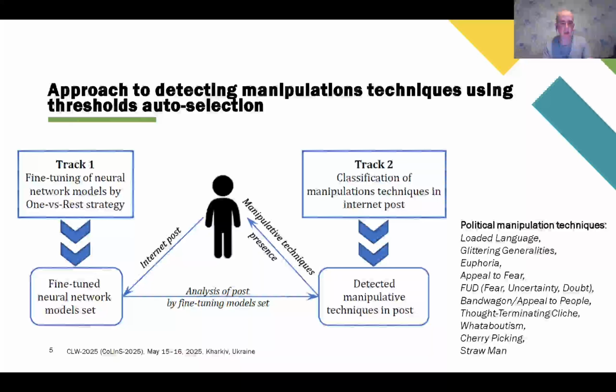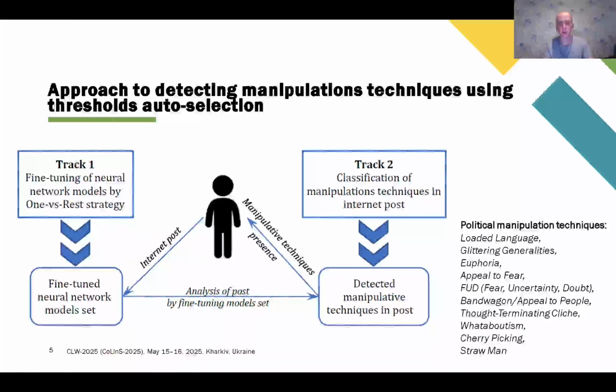On this slide you can see the generalized diagram of interacting with tracks of political manipulation techniques detecting. The result of running track 1 is a finely tuned model set F, each of which is trained using the one versus rest strategy for the corresponding manipulative technique. The manipulative technique set T has a dimension equal to the number of political manipulation techniques identified in the research.